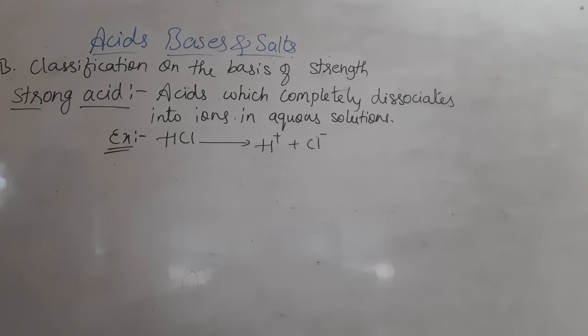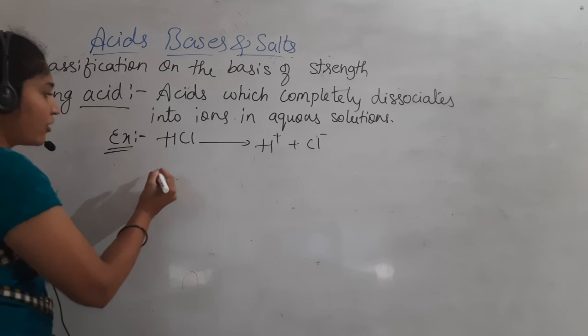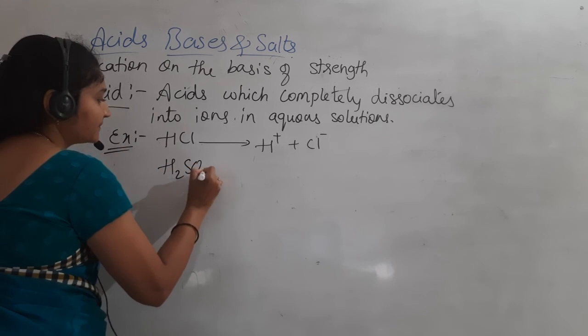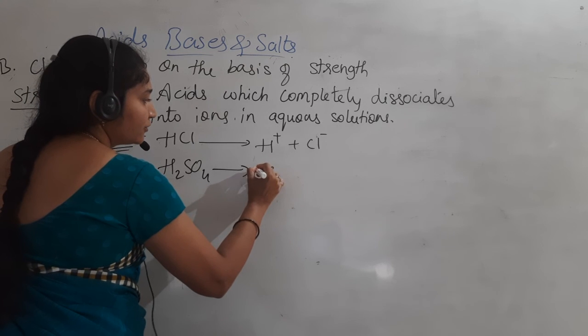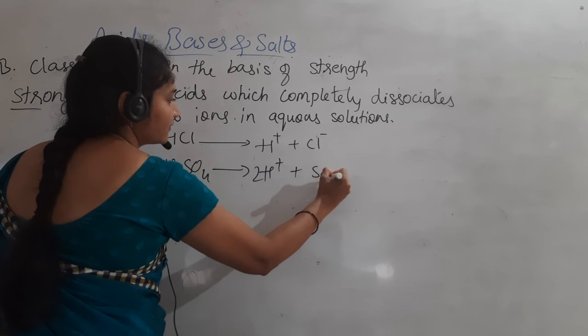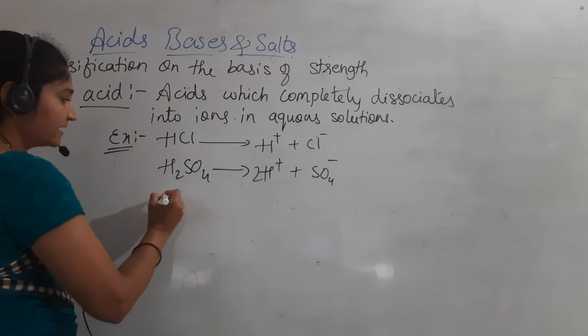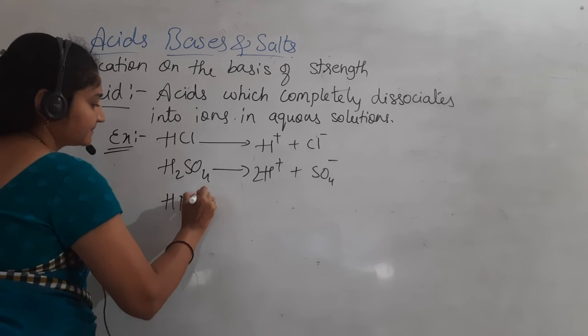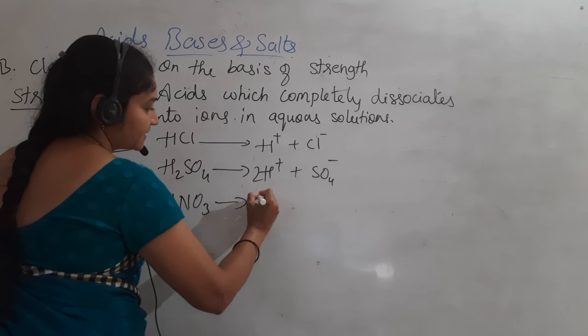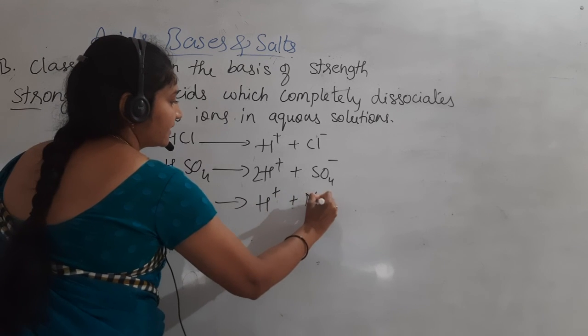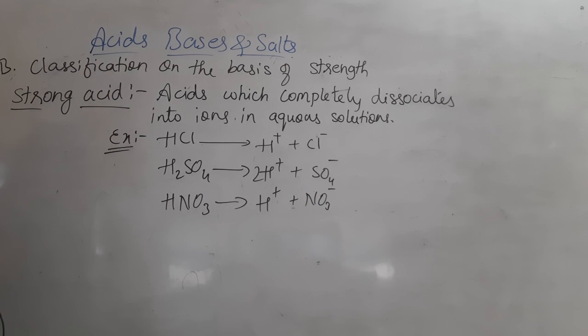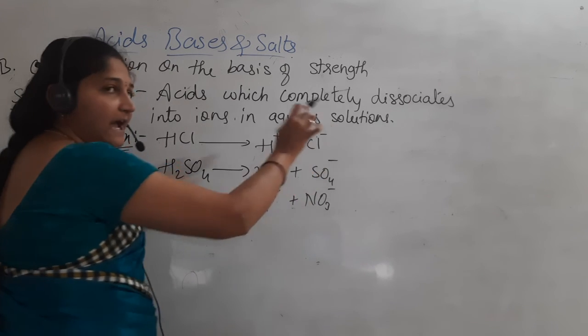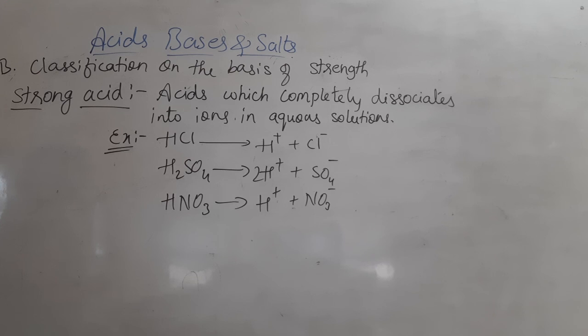Okay, some more examples. The same thing we can give: H2SO4 gives 2H plus and SO4 2 minus, and HNO3, when it completely dissociates, gives H plus and NO3 minus. So these are cation and anion. The complete dissociation takes place to form ions. Strong acids are acids which completely dissociate into ions in aqueous solution.